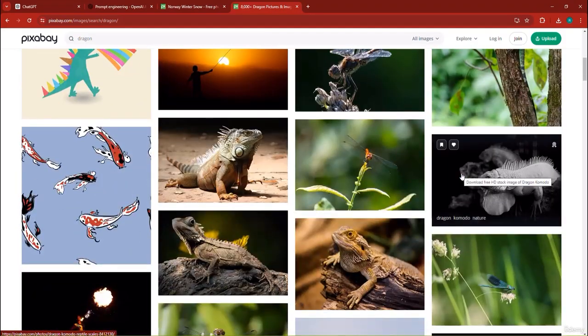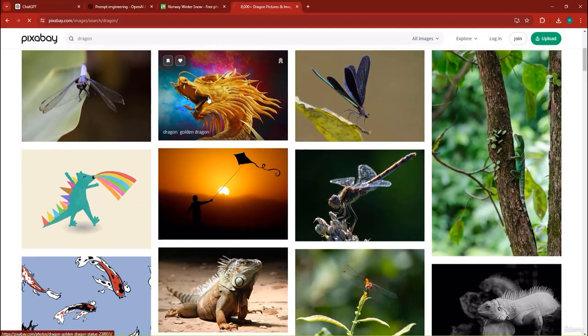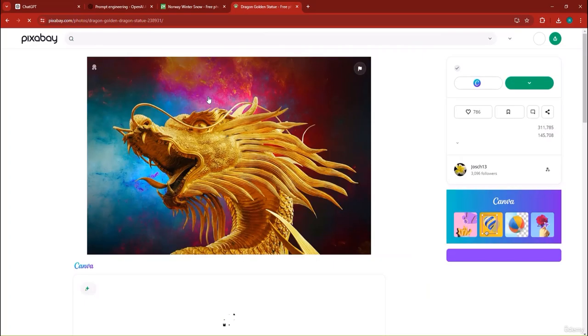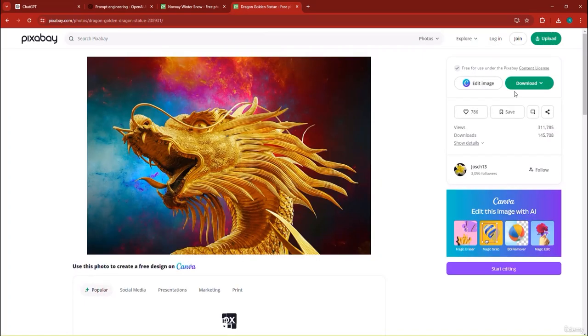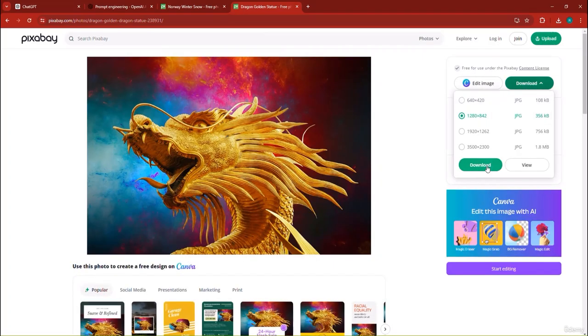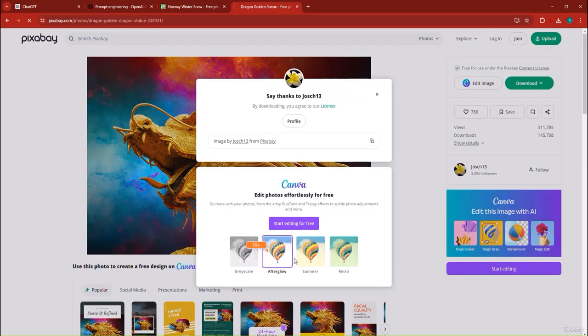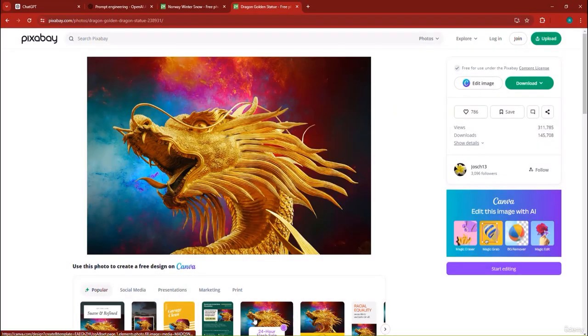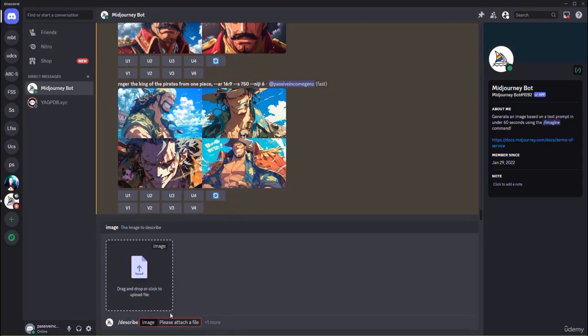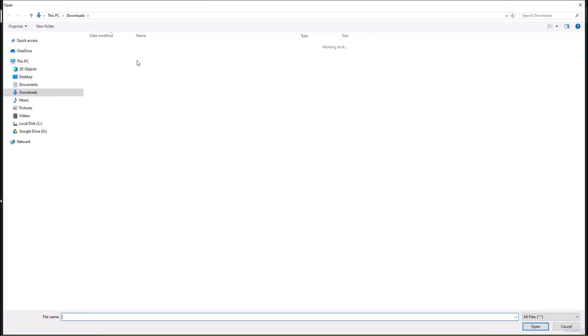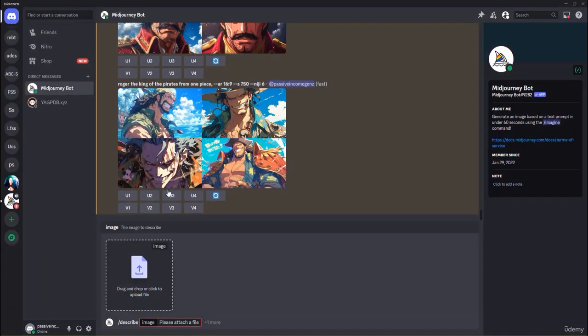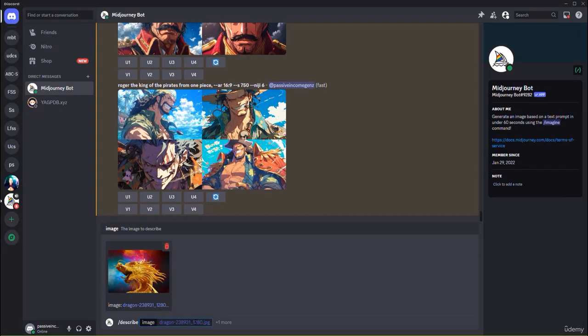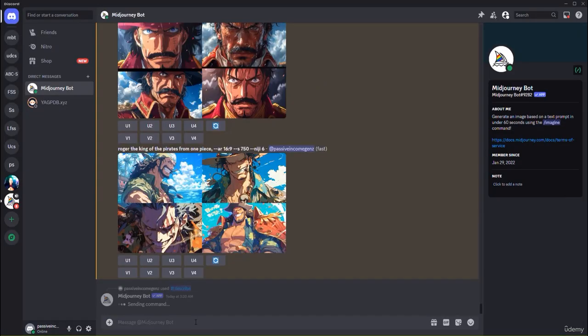So we have a lot of dragons. This one obviously is the best one. So I'm going to click on this golden dragon. And if I were to download this particular dragon right here, this is also called reverse engineering. So you can take an image and describe it and turn it into a prompt. So now all I got to do is upload this particular image of the dragon, like so. And as you can see, the image is uploaded, and I can hit the send button, in which case it's going to describe this particular image for us.